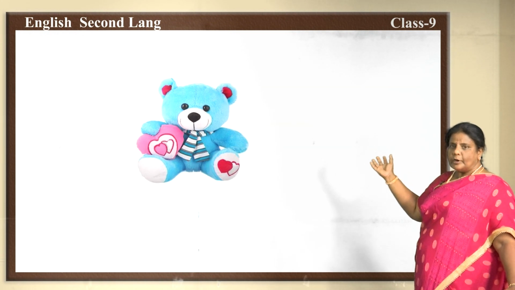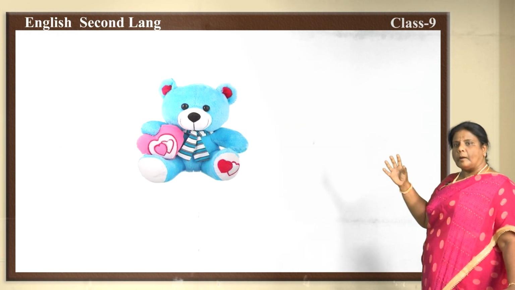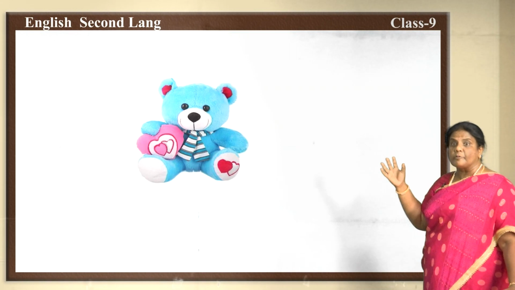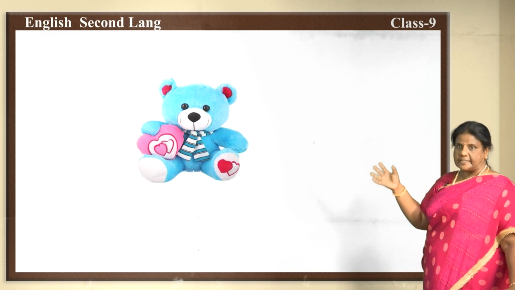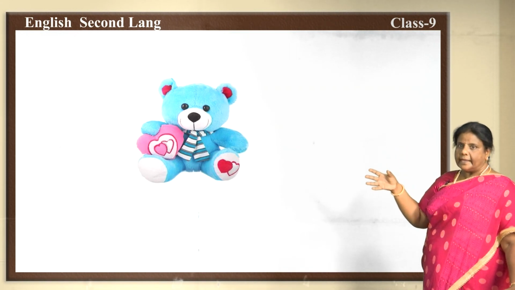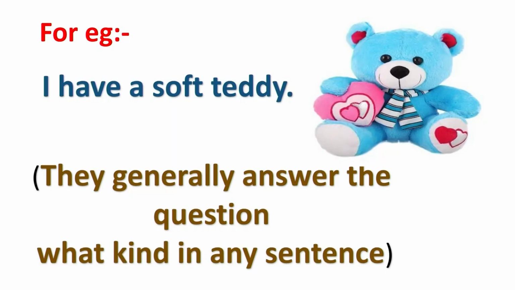Okay, so far you came to know about the adjectives of quality, or quality words, or describing words. In the first sentence you went through the sentence, I have a soft teddy. The word soft over there is an adjective of quality.